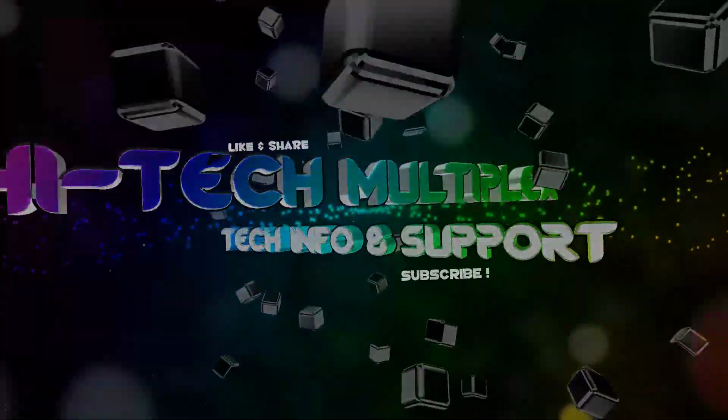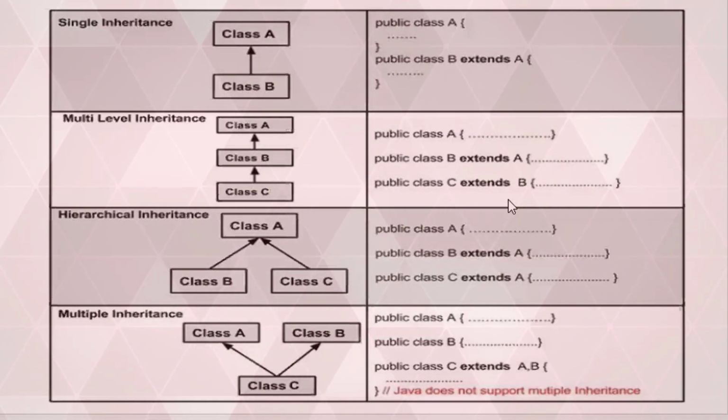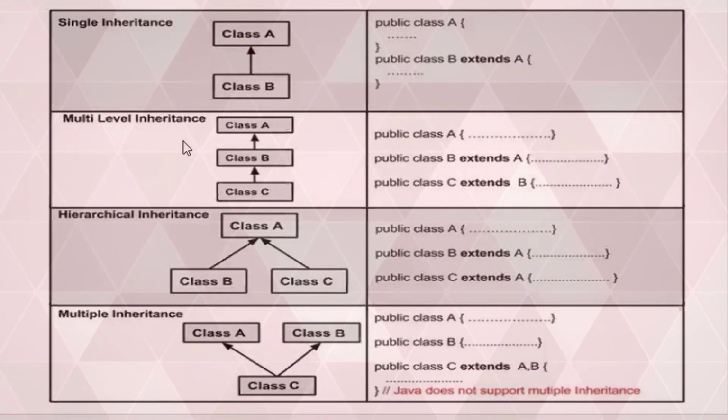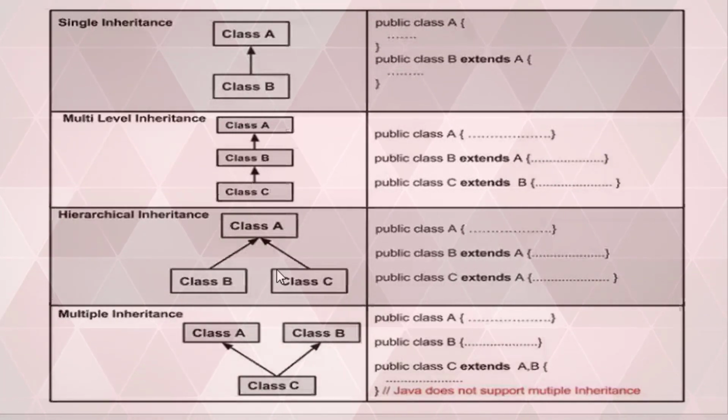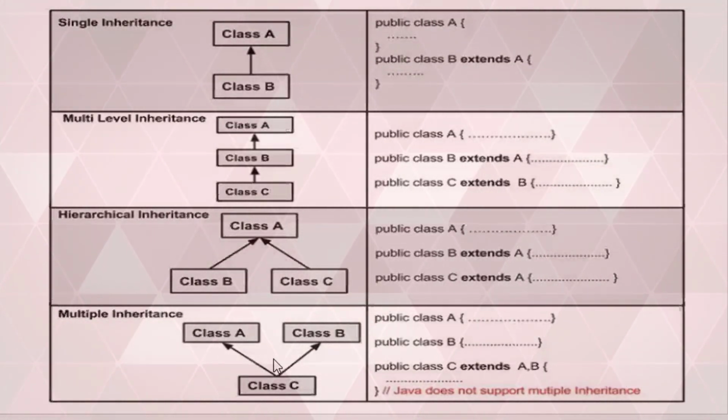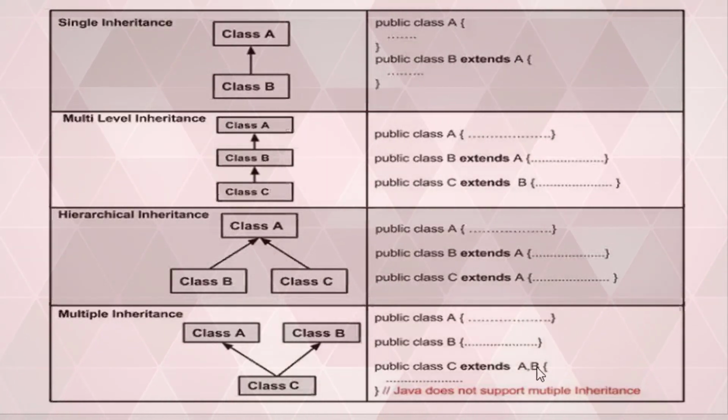Yeah. So we have seen different types of inheritance: single inheritance, multi-level inheritance, hierarchical inheritance, multiple inheritance, and we have also seen an example that shows why multiple inheritance is not supported, right? And we said that whenever you are writing an extends keyword, make sure that you don't write a class name followed by a comma. That means when you are writing a comma, you are trying to acquire properties from more than one class, right?